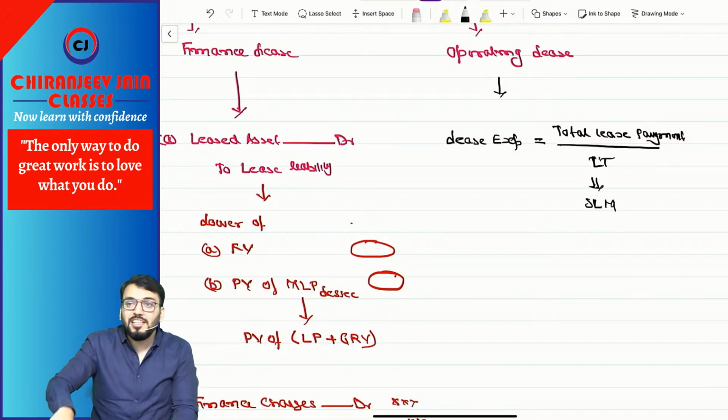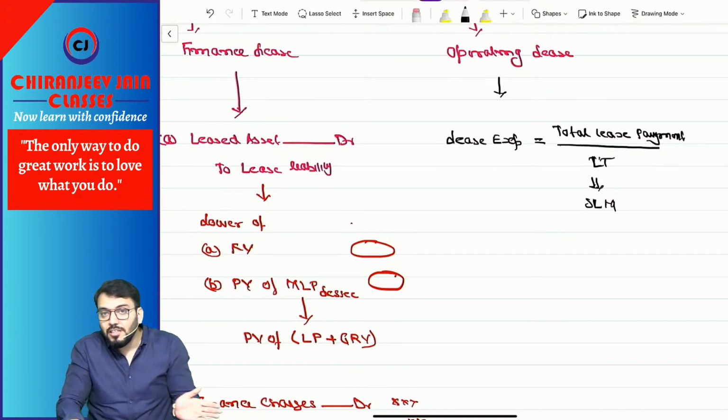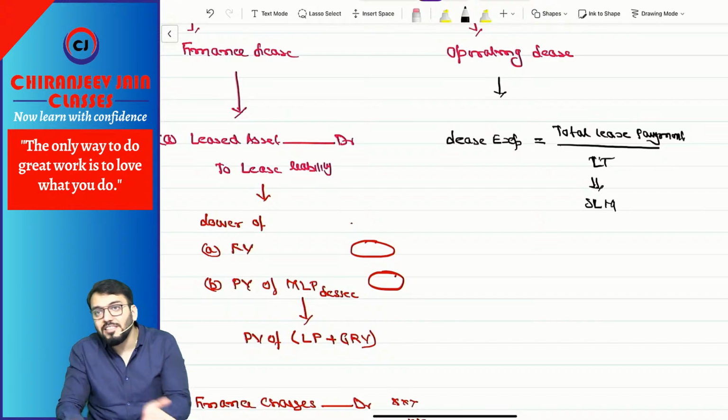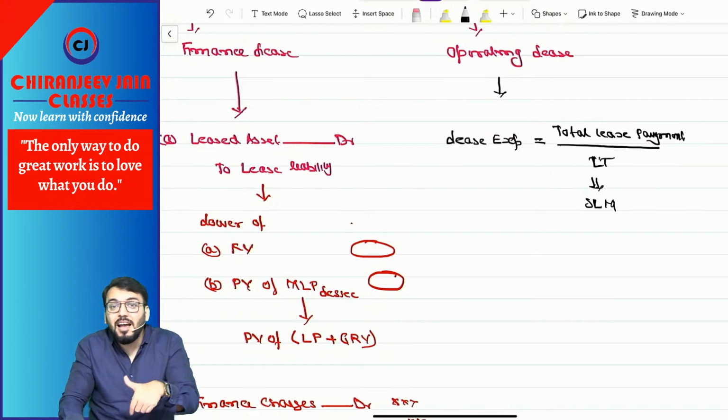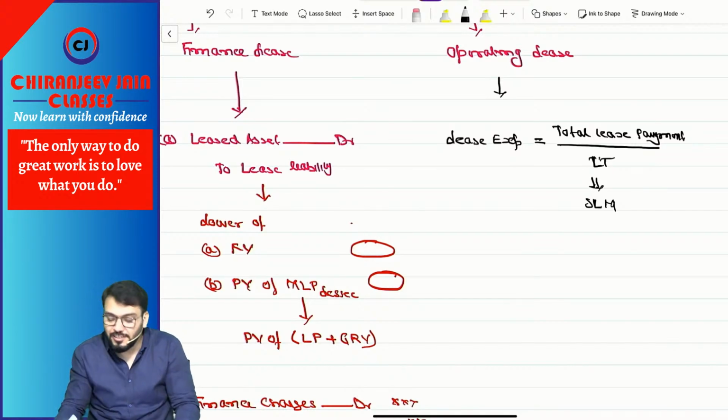So if there is an operating lease, AS 19 says that it will be recognized as lease expense over the lease term on SLM basis, unless there is some other appropriate method for recognition of such expense.